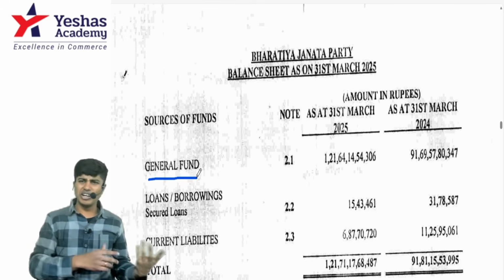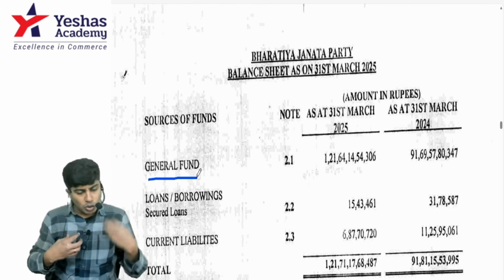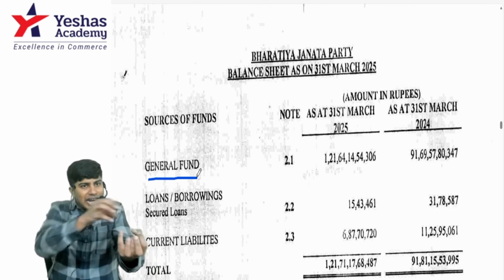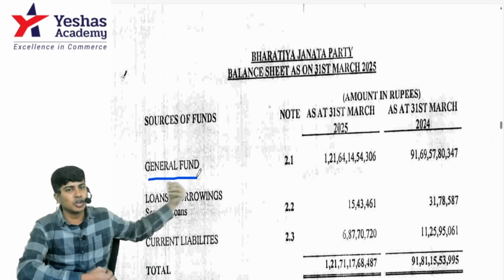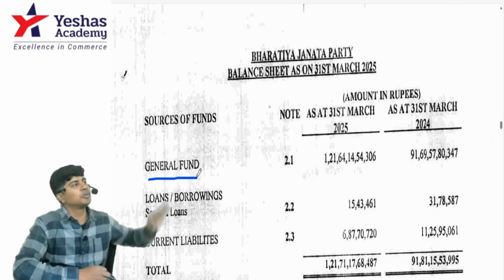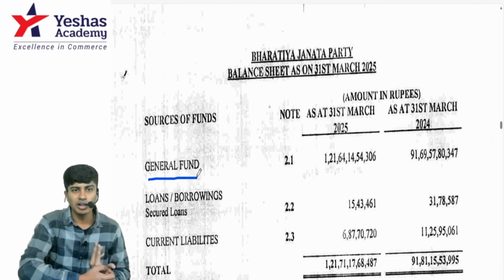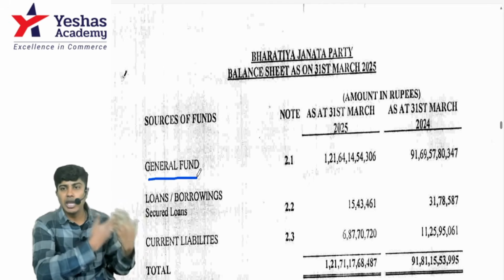General fund. How different is general fund from capital? Very simple. You start a sole proprietorship, you introduce capital. You can bring additional capital. You can make drawings. But let's say I contribute 10,000 rupees to BJP. Can I withdraw after one year? No, I'm not happy with your policy, give me my 10,000. I cannot withdraw. I can only contribute to the general fund in an NPO.